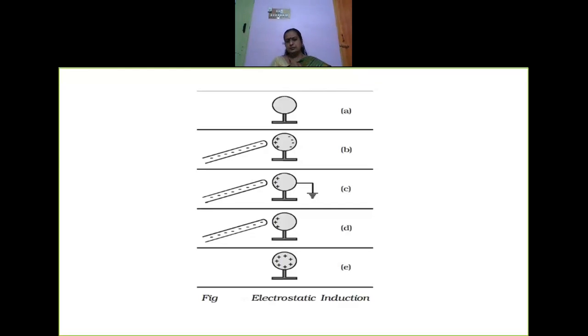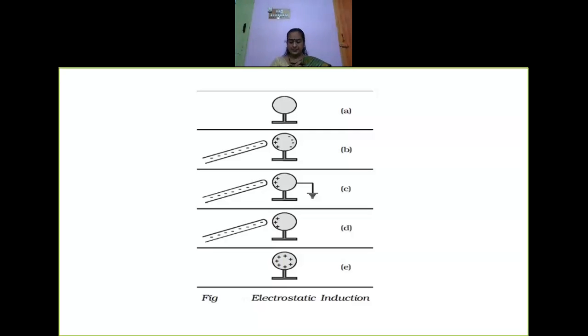Now what I am going to do is bring a negatively charged rod. This is a charged rod. I have rubbed this rod with some material so that it has acquired negative charge. So I bring that negatively charged rod near the conductor. I have brought it near, but I have not touched it. The rod is very near to the sphere.